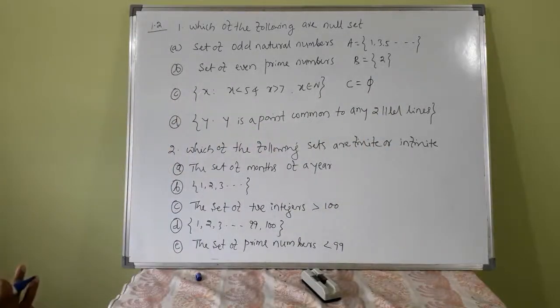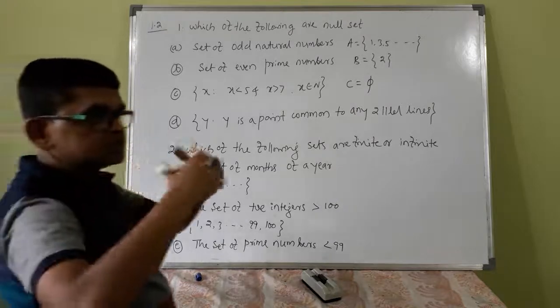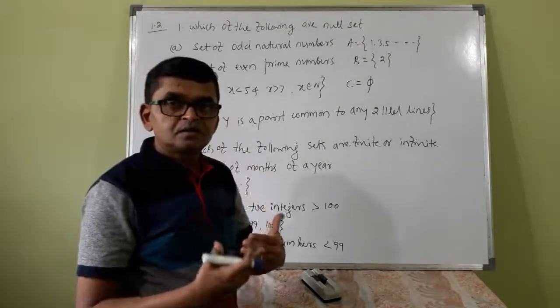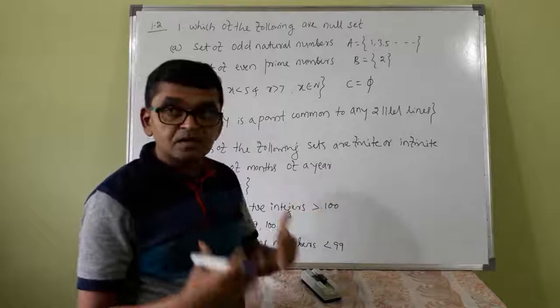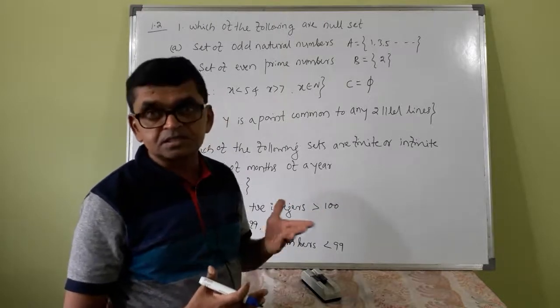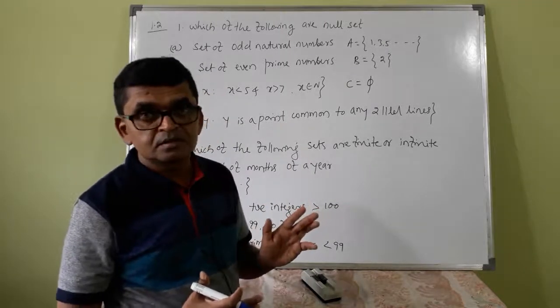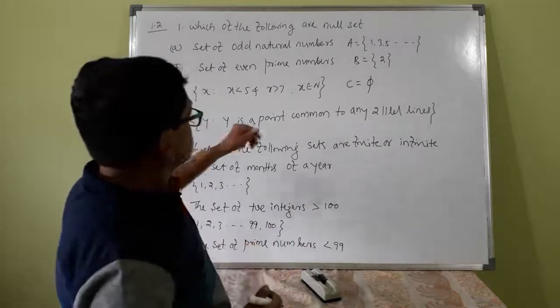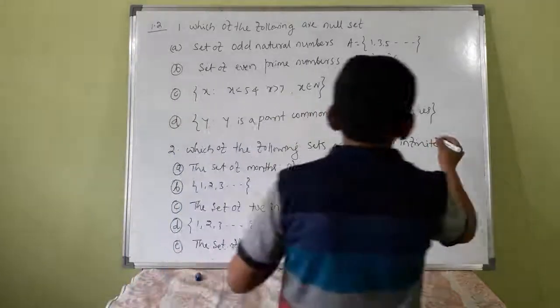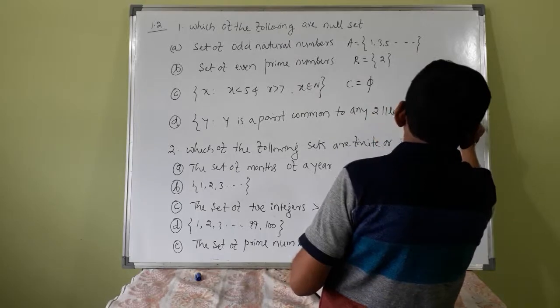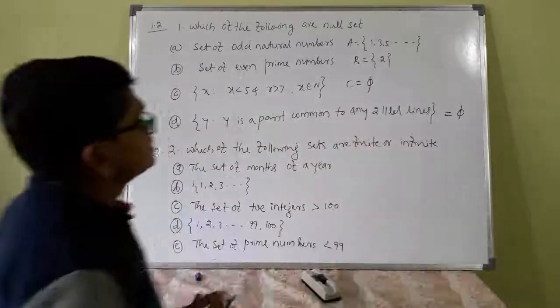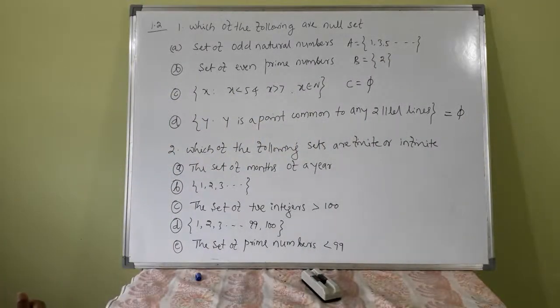Set of all y such that y is a point common to any parallel lines. Suppose there are 2 parallel lines, there cannot be a common point because parallel lines never intersect in a 2-dimensional plane. So this is also a null set. The first 2 are not null sets, whereas C and D are null sets.